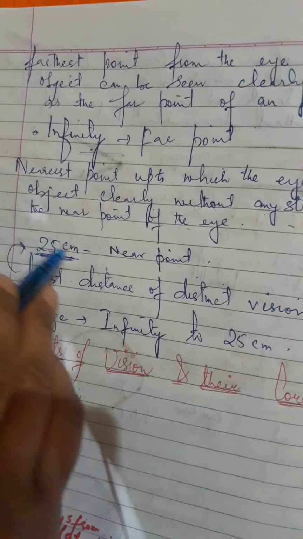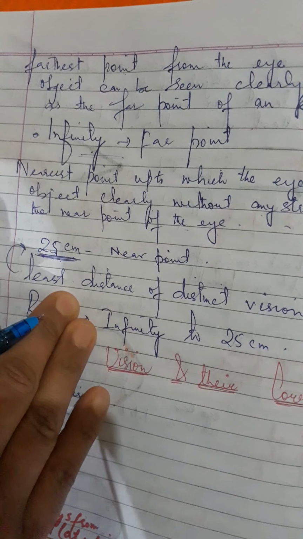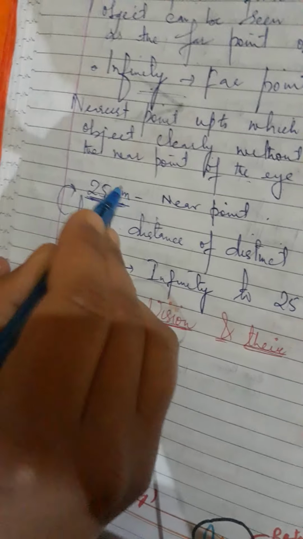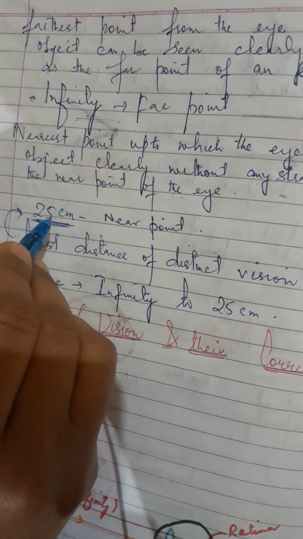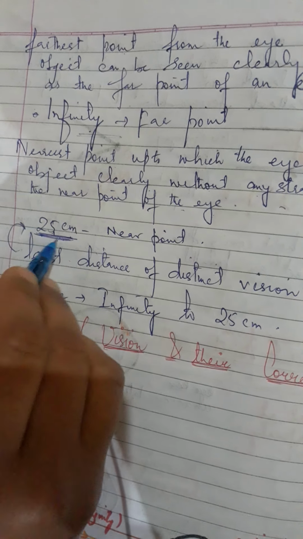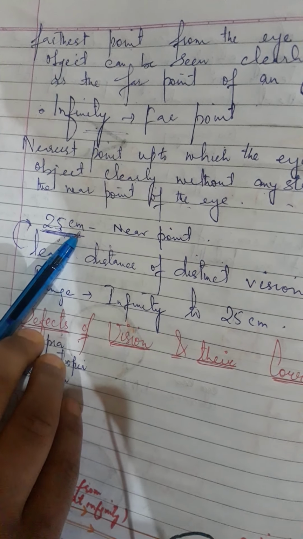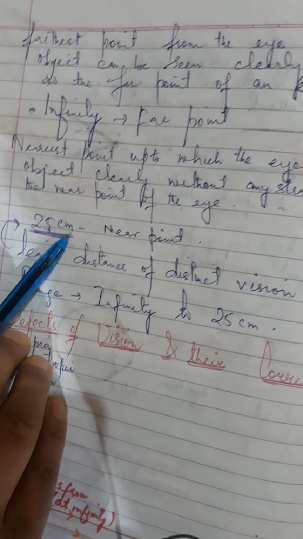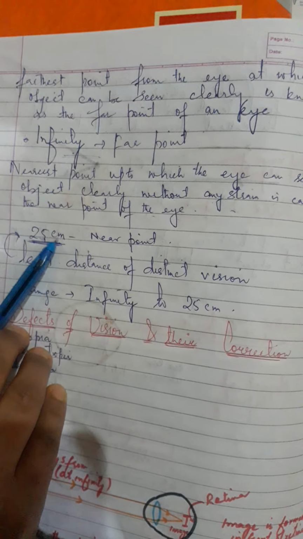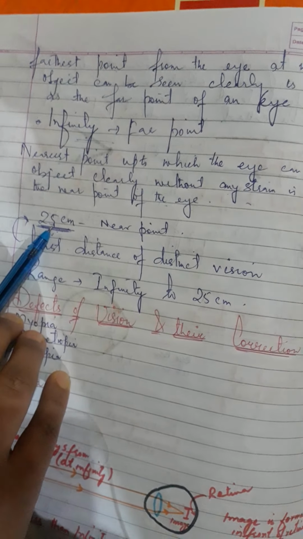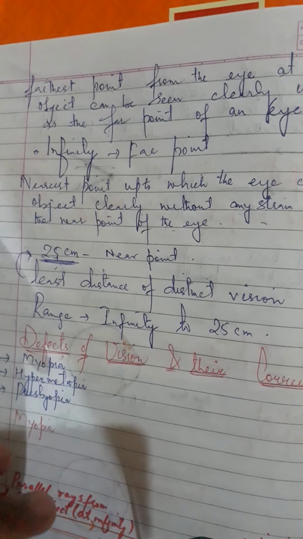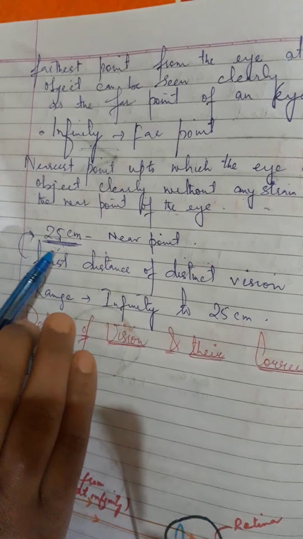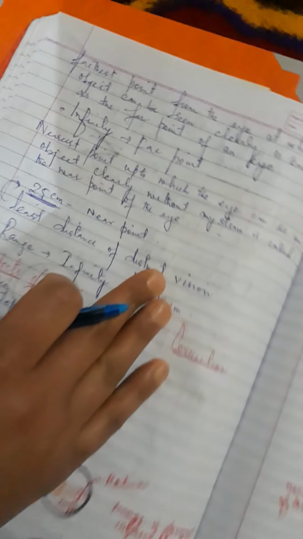So the maximum accommodation of a normal eye is reached when the object is placed at a distance of 25 centimeter. After this, the ciliary muscles cannot make the eye lens more thick. So an object placed at a distance of less than 25 centimeter cannot be seen clearly by a normal eye, because all the power of accommodation has been exhausted. So a normal eye has a power of accommodation which enables objects as far as infinity and as close as 25 centimeter to be focused on the retina.